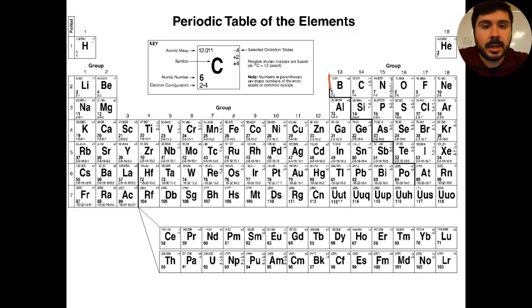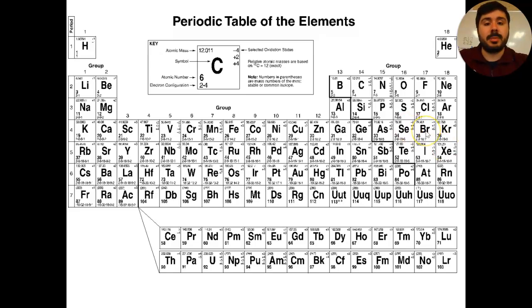So again, I'm going to outline it in orange here one more time for you guys, just so you can very clearly see what I'm referencing here. This section right here is what's known as the periodic table staircase. And this staircase is very, very important because it does a really good job of doing something really, really important.